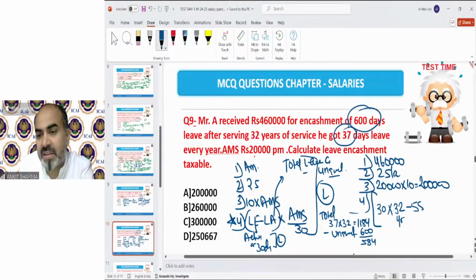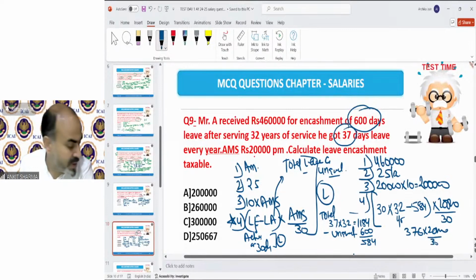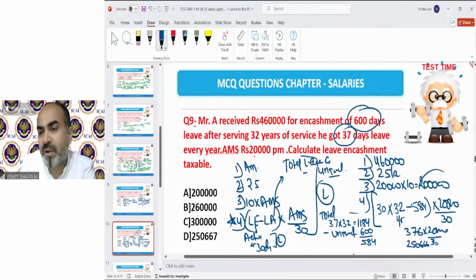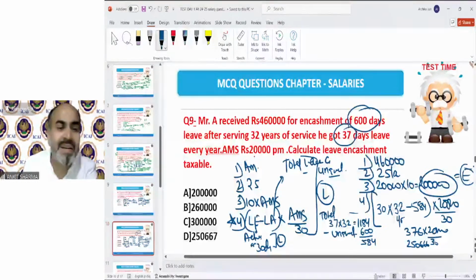So this minus leave availed is 584 into 20,000 upon 30, that will be 376 into the formula, which will be 250,666. The lowest will be 2 lakh rupees. That is going to be exempted, and the balance 260 is going to be taxable. So the correct answer will be B.